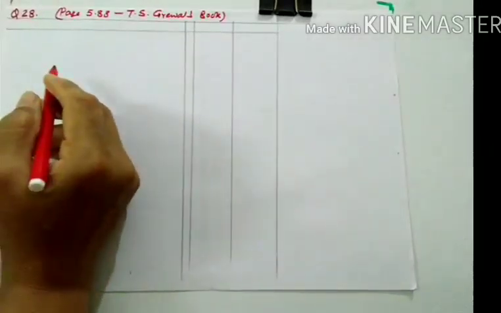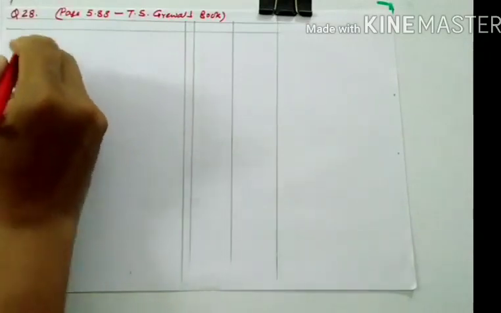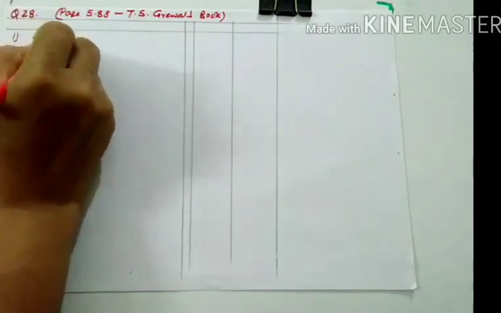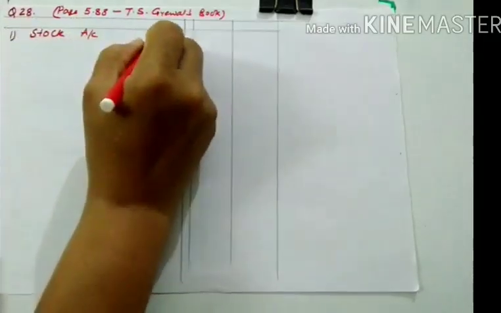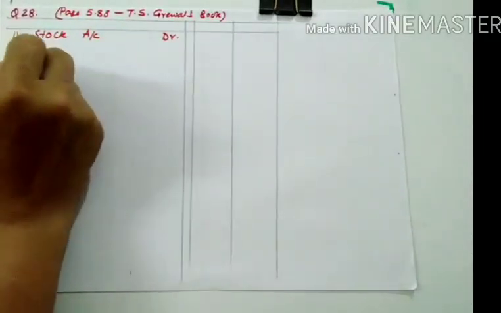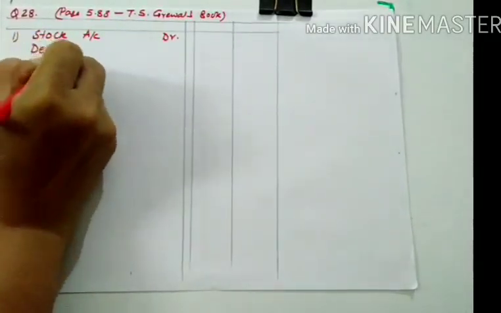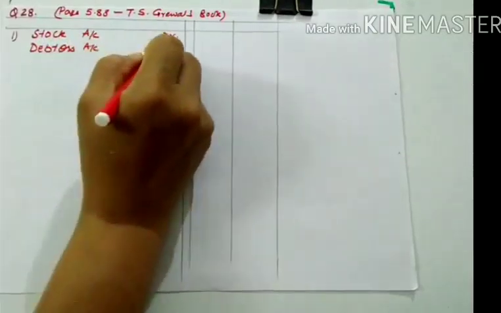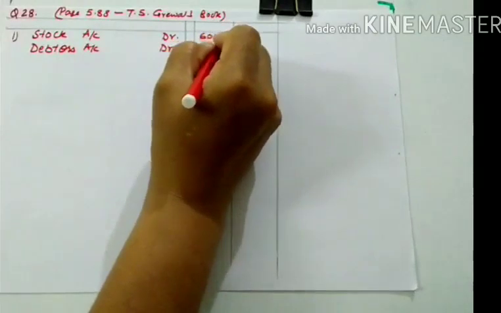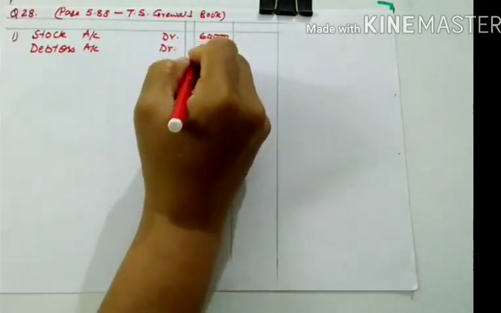So the first entry is he is bringing stock. Journal entry: stock account will be debited. Stock account debit, then debtors account debit. Let me write the values. Stock which is given to us is 60,000 and debtors are 80,000.